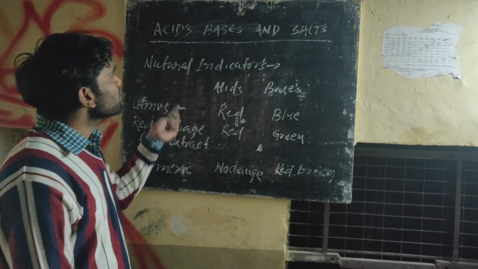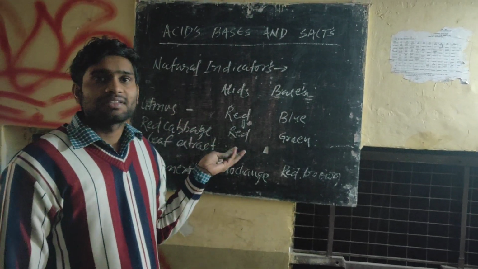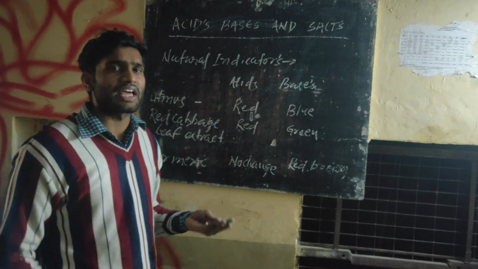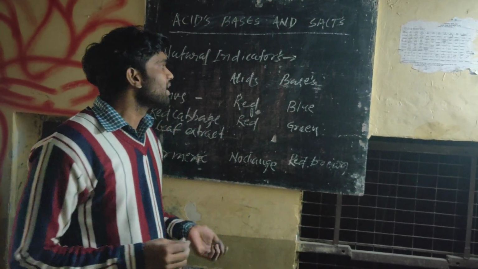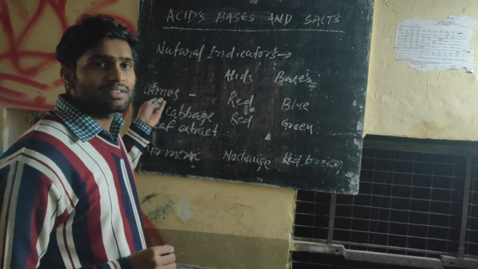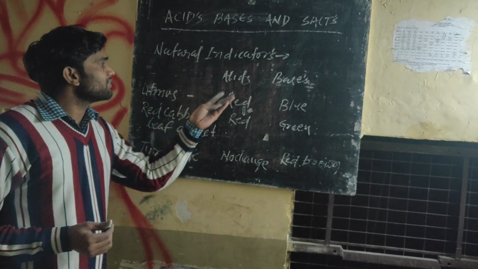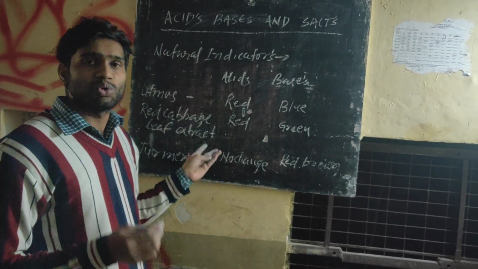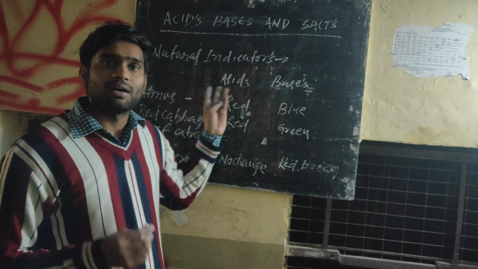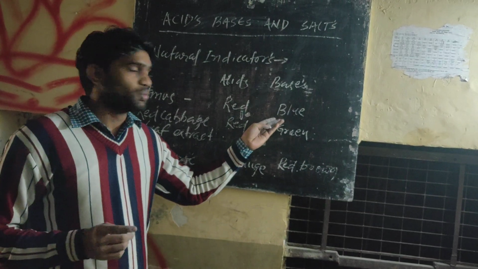Okay. Depending on the property of the indicators, there are some natural indicators, which are naturally found in our nature. That is litmus. Whenever litmus is in an acid, blue litmus turns red, and for bases, red litmus turns blue.